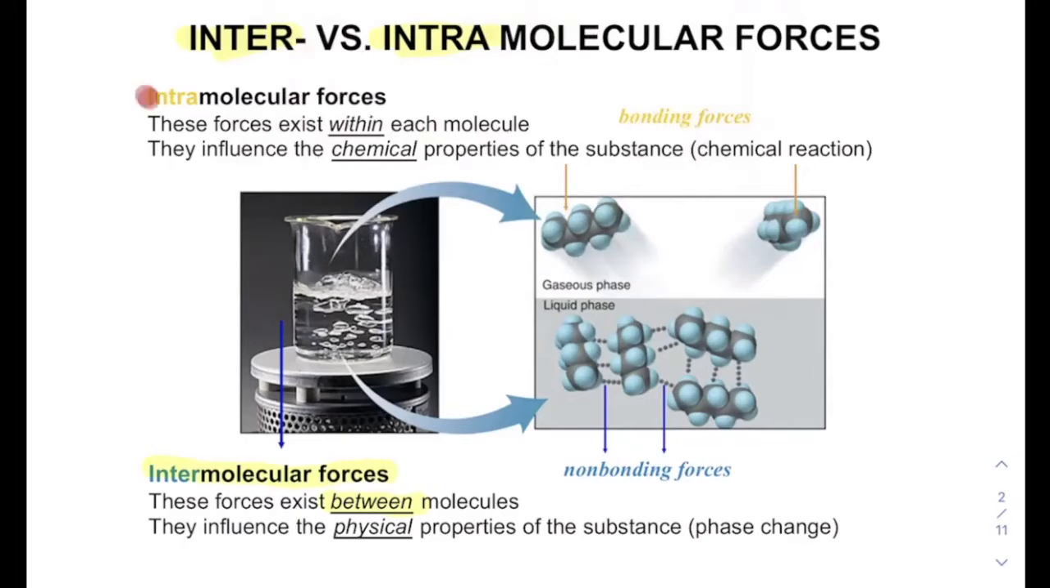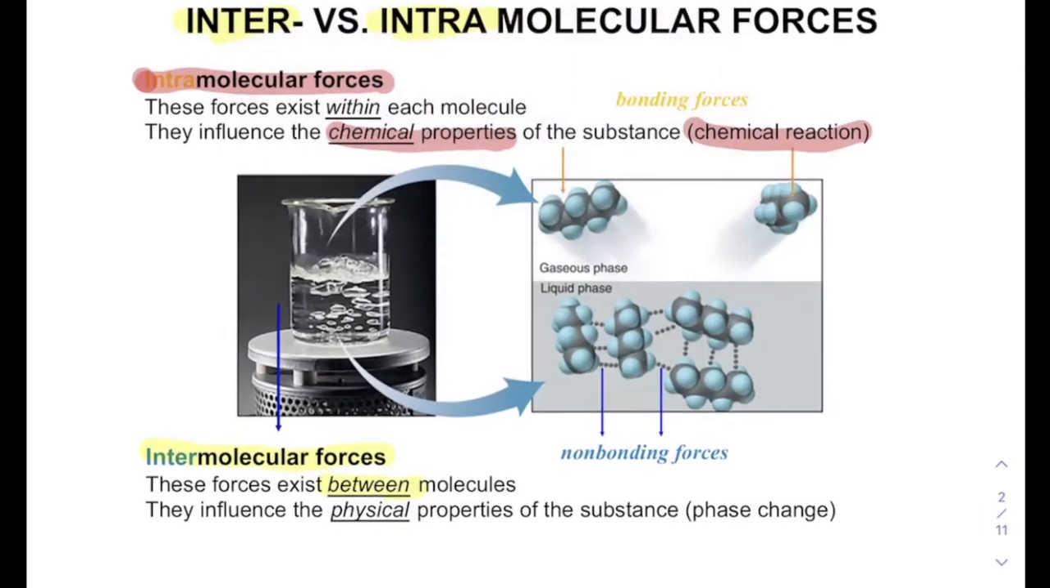Alternatively, we have intramolecular forces, and intramolecular forces exist within a molecule. This is the bonding. This is the sharing of electrons within a chemical bond. So intramolecular forces influence the chemical properties and the chemical reaction that had to happen in order to create that molecule or to break that molecule. Another way we can describe these is that intramolecular forces are bonding forces, and intermolecular forces are non-bonding forces.